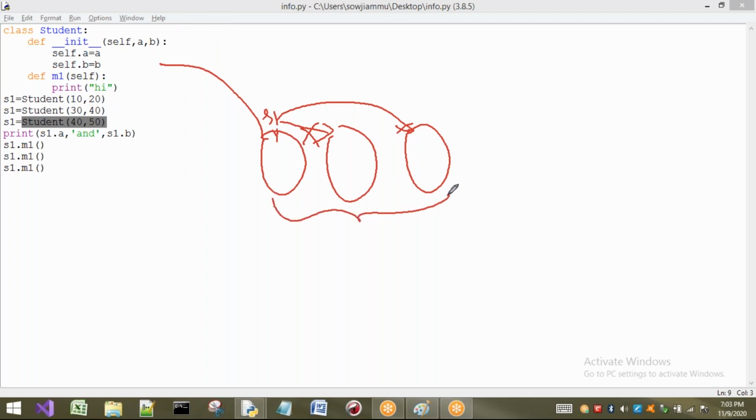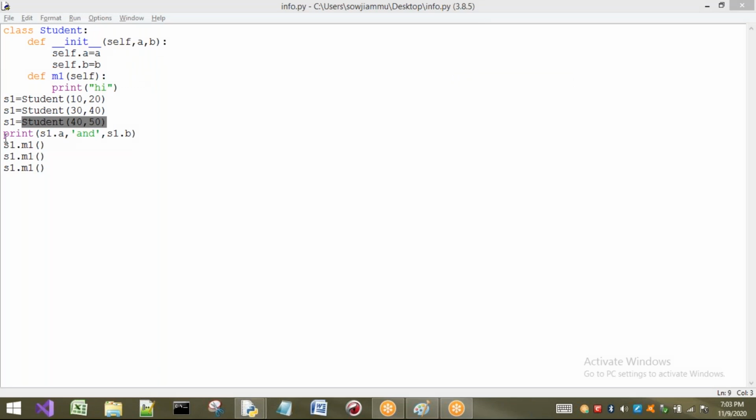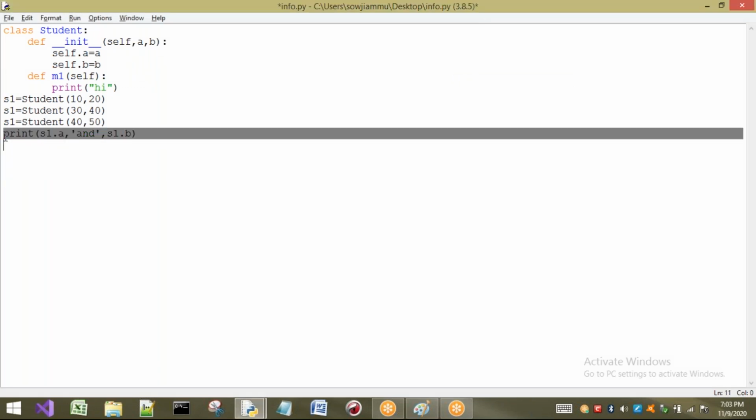How many objects are there? 3 objects. How many times will this be called? Once. Sorry, 3 times. The reason is that this is a separate object, this is a separate object, and this is a separate object. To make it clear, I will write print statements for every object creation. I will remove this one, I don't want this one.